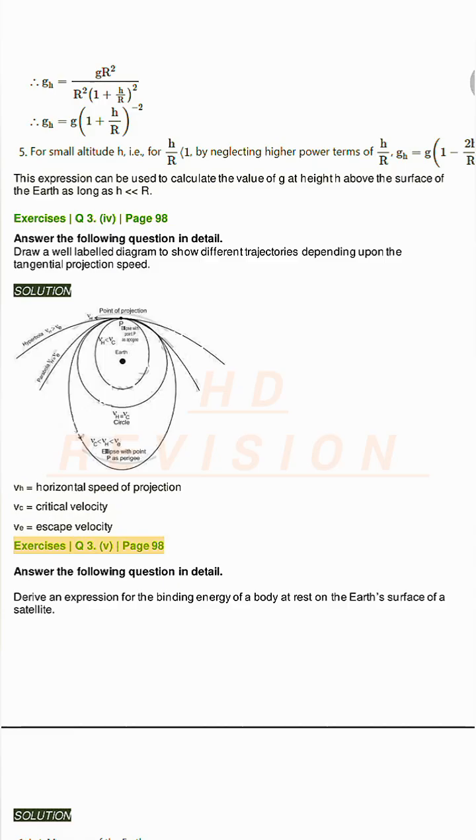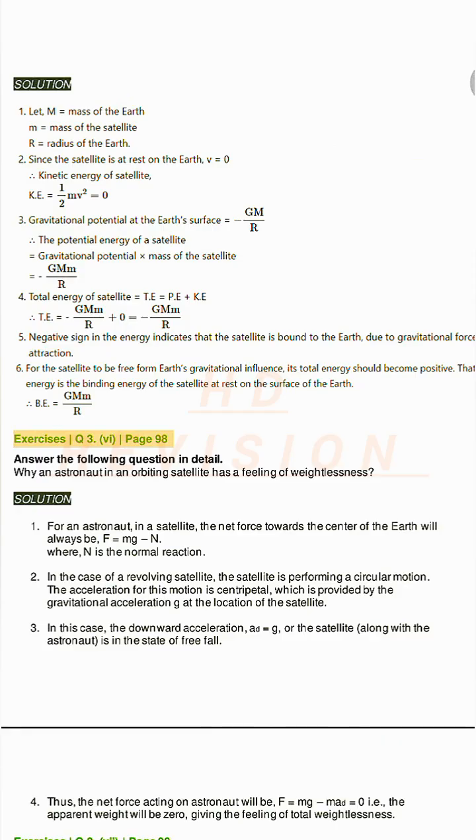Exercises Q3. B page 98. Answer the following question in detail. Derive an expression for the binding energy of a body at rest on the Earth's surface of a satellite. Solution. Exercises Q3. B page 98. Answer the following question in detail. Why does an astronaut in an orbiting satellite have a feeling of weightlessness? Solution. 1. For an astronaut in a satellite, the net force towards the center of the Earth will always be F equals mg.